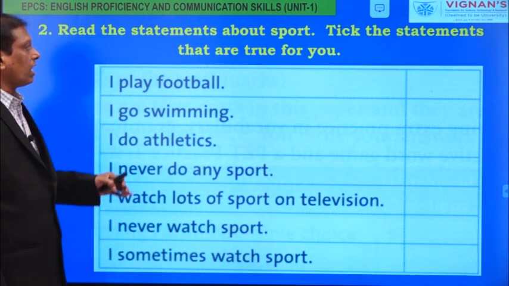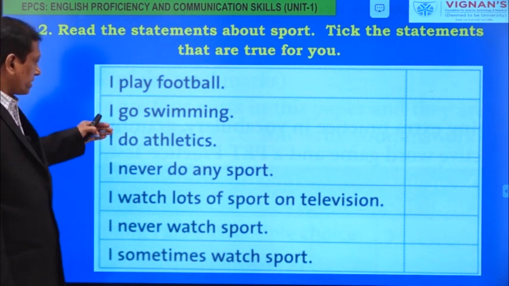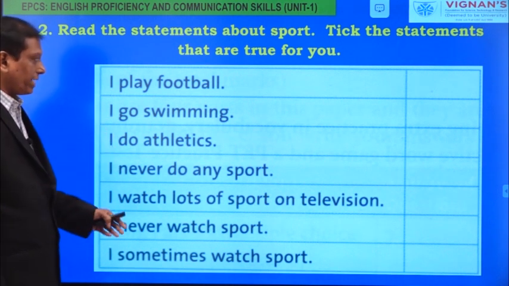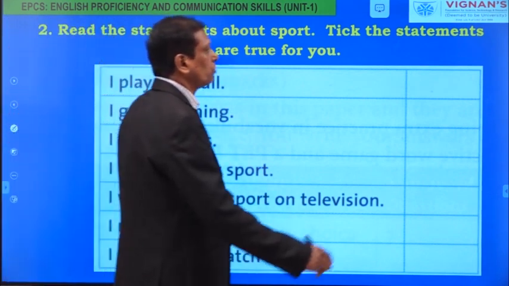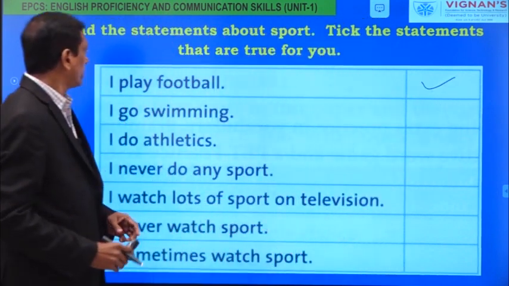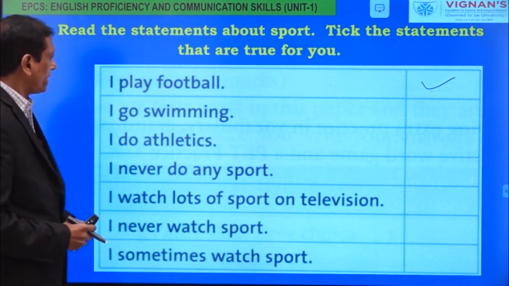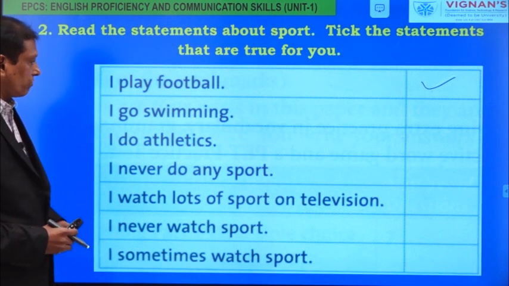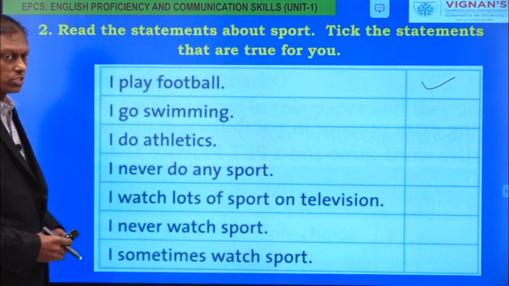Let us check these statements. How many statements are true to you? Look at these statements. Here I have provided you 7 statements, and whichever statement is true to you, you just tick that statement. Please look at them. I play football. I go swimming. I do athletics. I never do any sport. I watch lots of sport on television. I never watch sport. I sometimes watch sport.